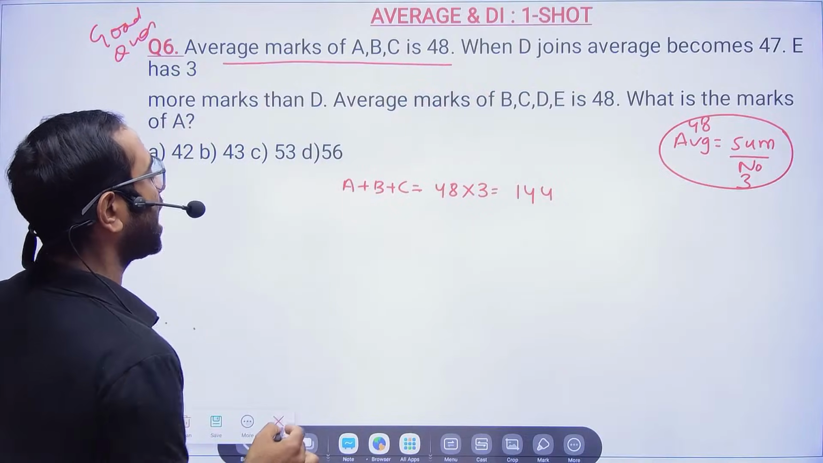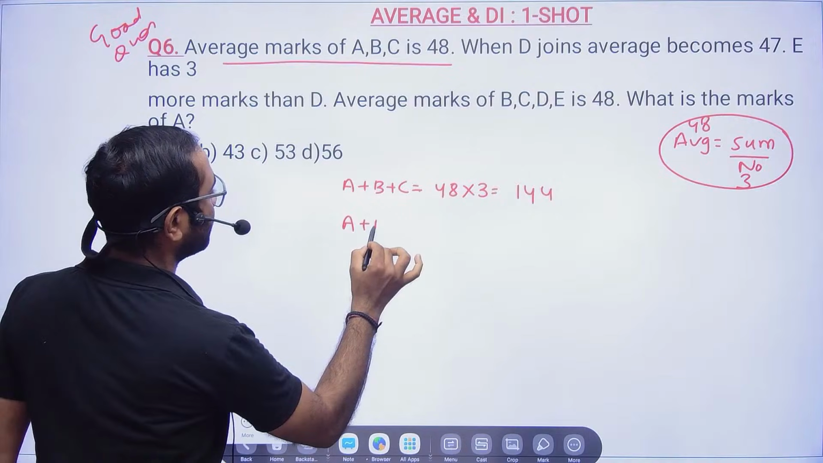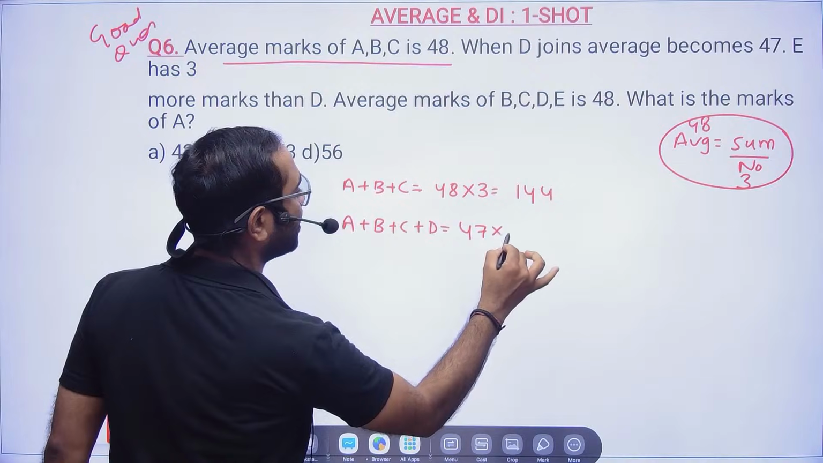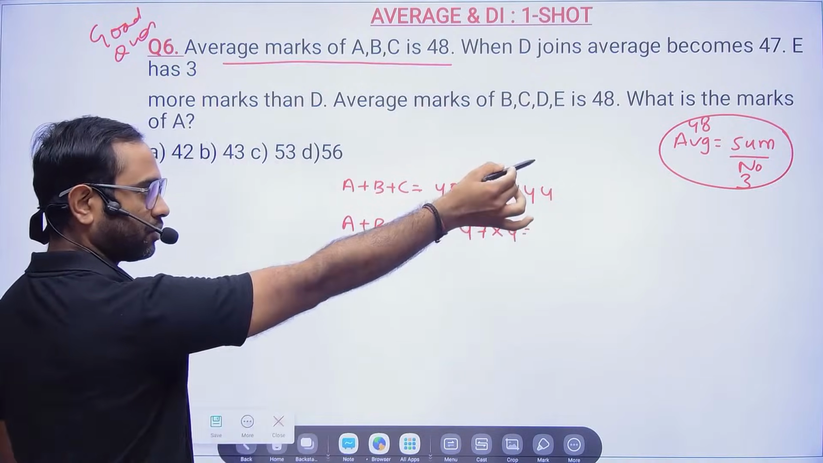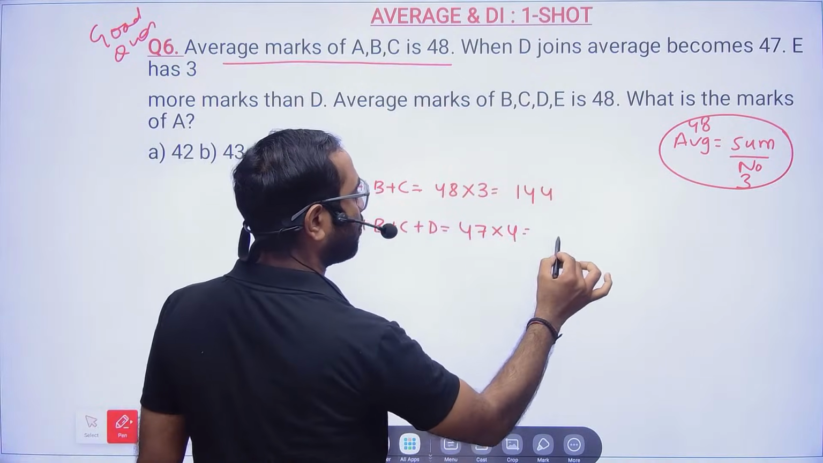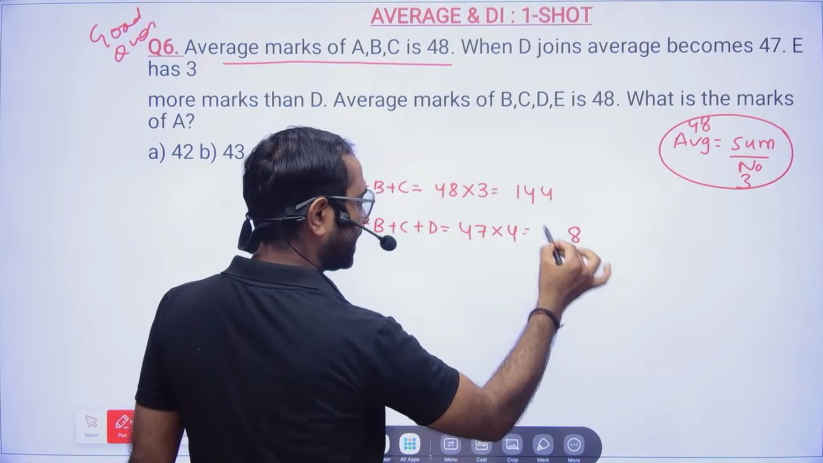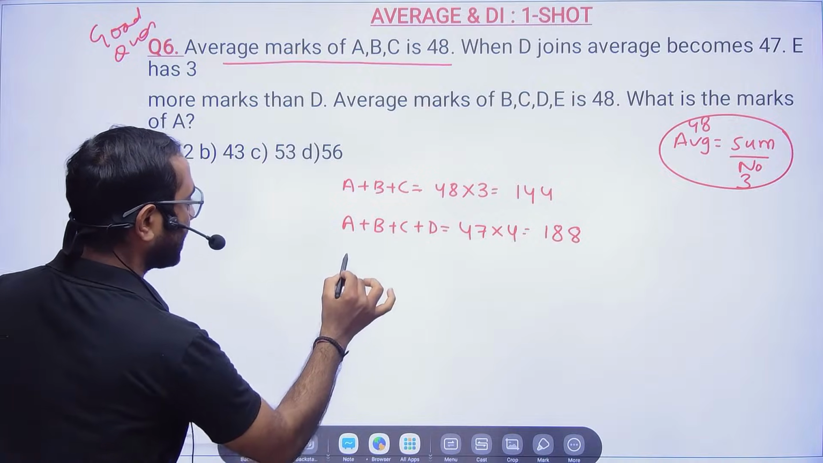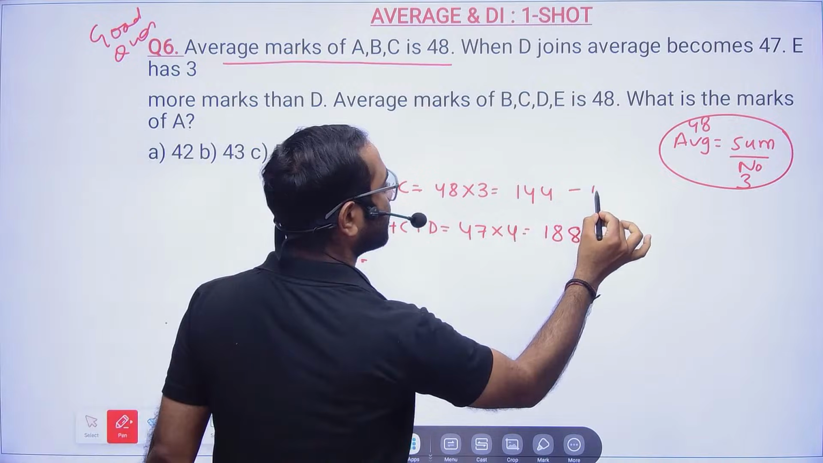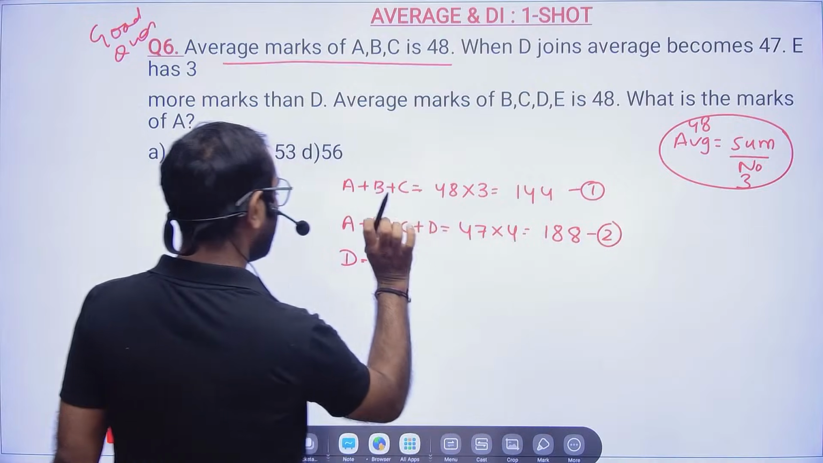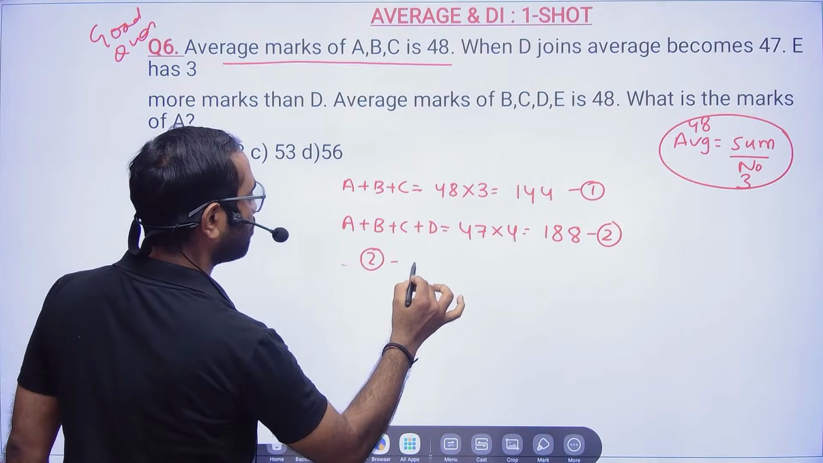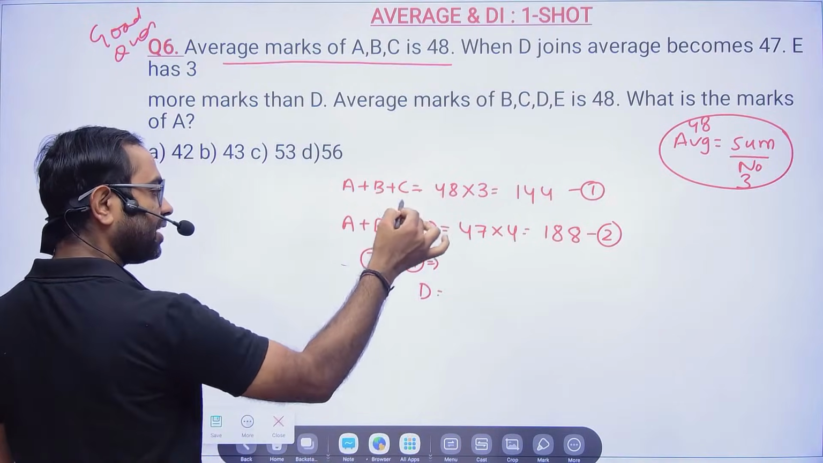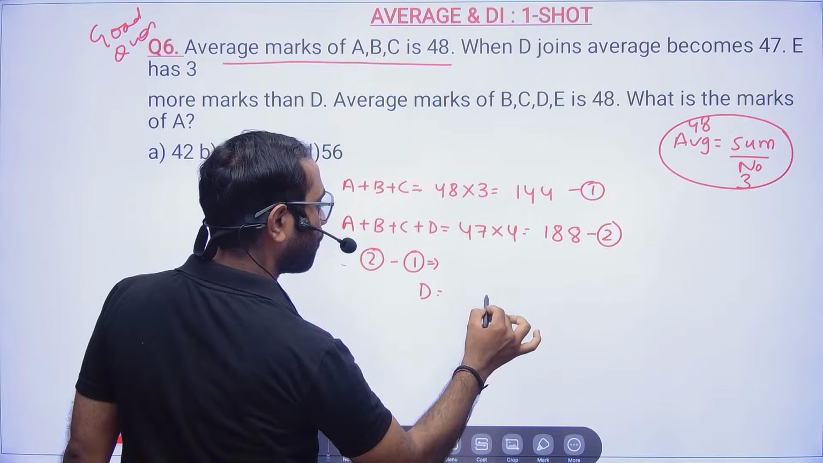When D joins, A, B, C plus D is now 4 numbers. Now my average is 47 and the total number is 4. So the sum will be nothing but 47 into 4, which is 188. Right? Okay. From here can I get D? Yes, sir. This is my equation 1 and this is my equation 2. So 2 minus 1 will be nothing but my D. If you subtract, A, B, C cancel out, and D becomes 44.